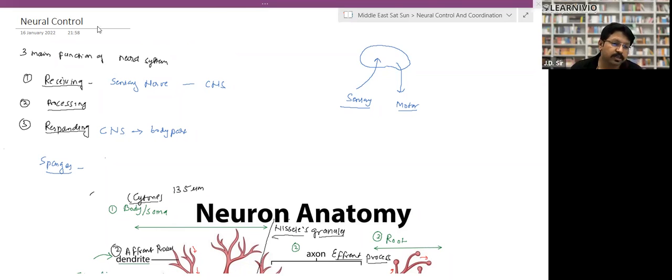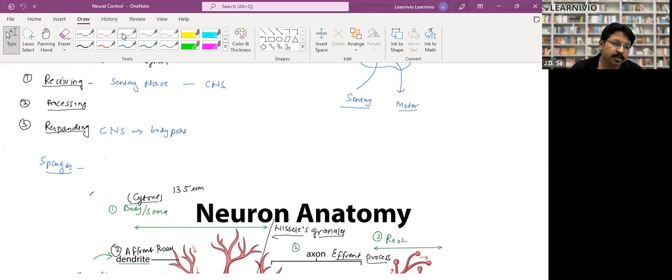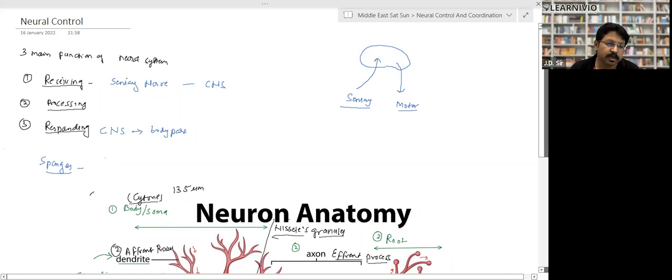First, receiving. Receiving means that we are receiving the sensory impulses, or rather we are receiving the stimulus. So what is the stimulus? During the class, I told you that the stimulus is any kind of physical or chemical change that takes place in the external environment. That is called a stimulus, right?